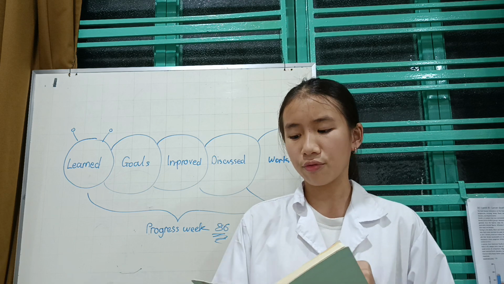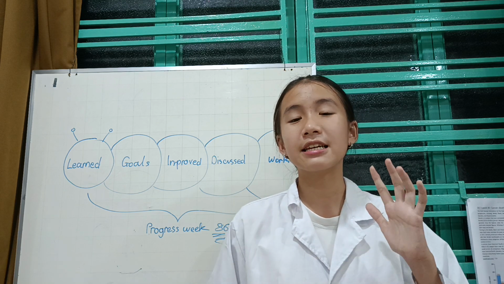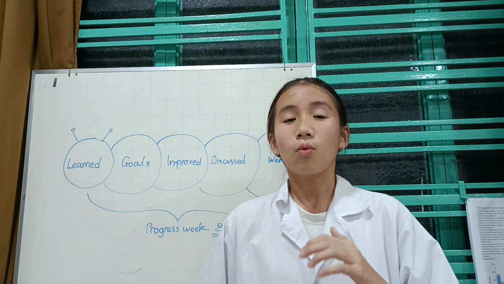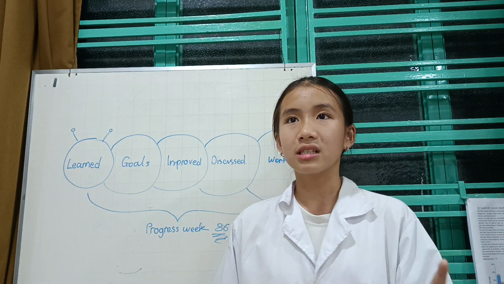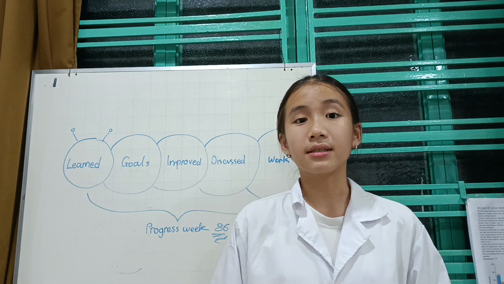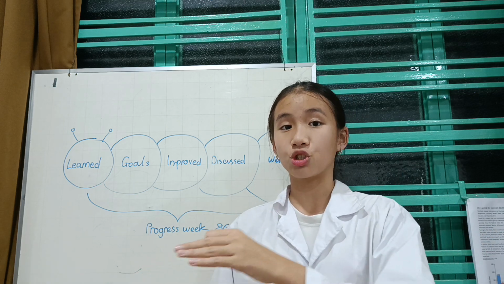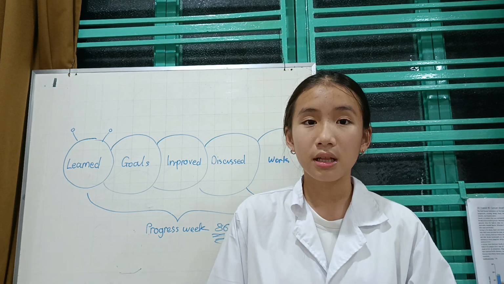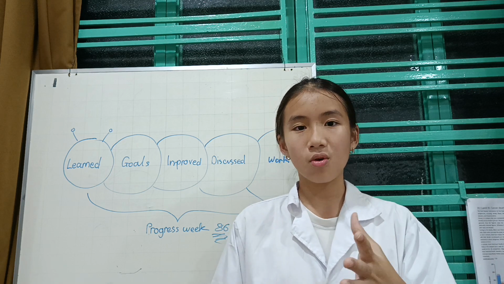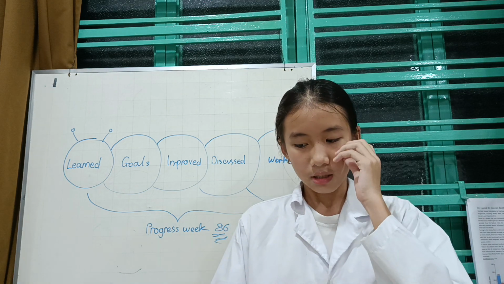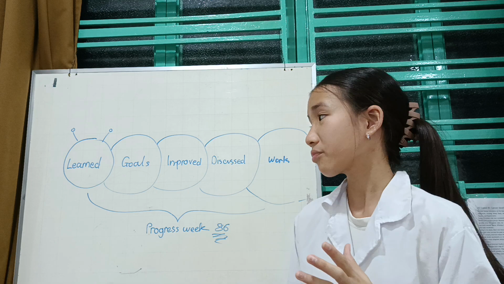The second goal that I made for myself is having the indentation in the writing. Kennedy said in her feedback that it is hard to see where the new paragraph begins. So I have to make an indentation in my writing so that it will be clear for the readers to see where the new paragraph is starting. So that is my second goal.